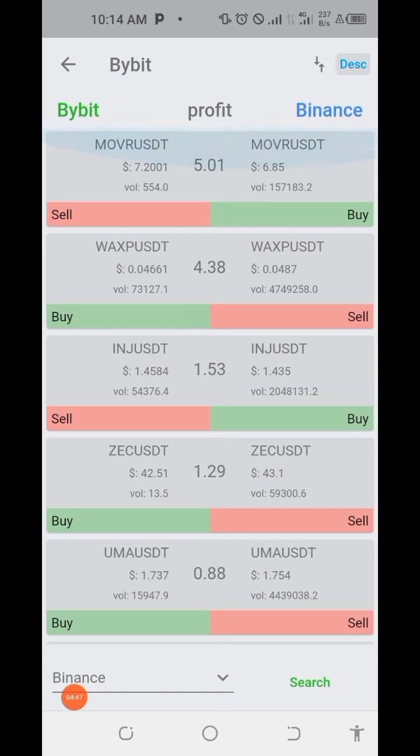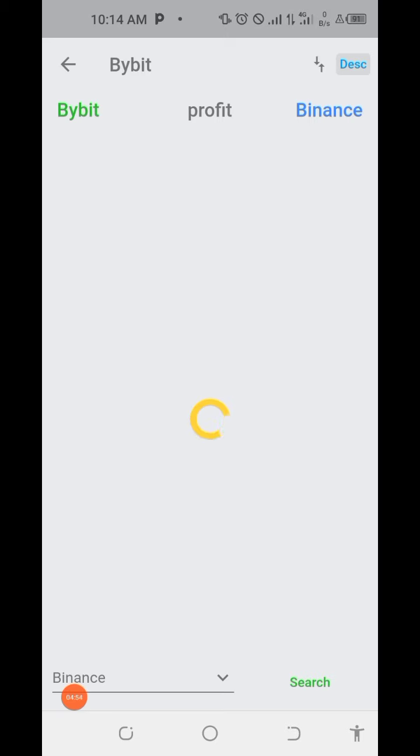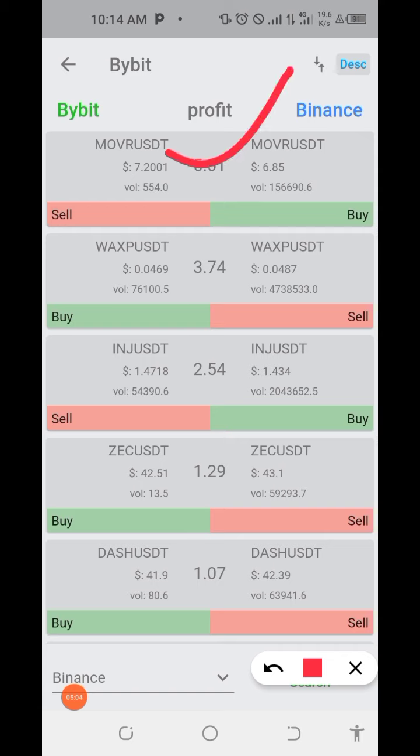Okay, if you can actually see, this is Bybit here and this is Binance, and if you can actually see right now, let me refresh. If I click on this search right now, you discover that at this very moment, you discover the profit. Okay, so this is where the profit is going to be. You can actually see the profit we have now on this coin, this is the coin right now.